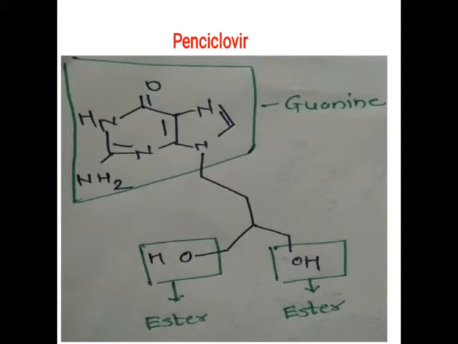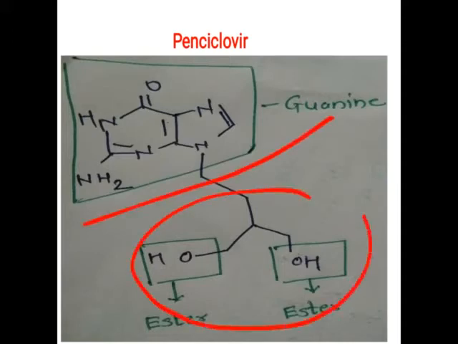Next drug, that is penciclovir. Okay, so similar structure, that is the guanosine part, that is the dihydroxy part. In ganciclovir, an oxygen is present, that is the ether linkage is present, but in case of penciclovir, the ether or that oxygen is replaced by carbon. Similarly, two hydroxy groups are present.